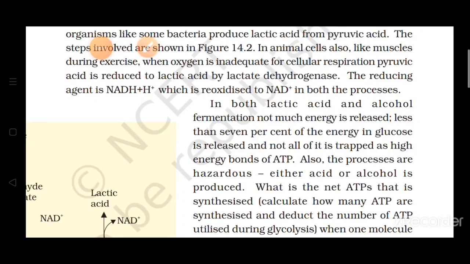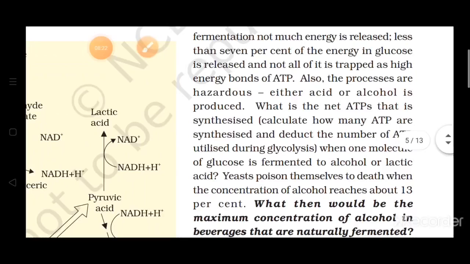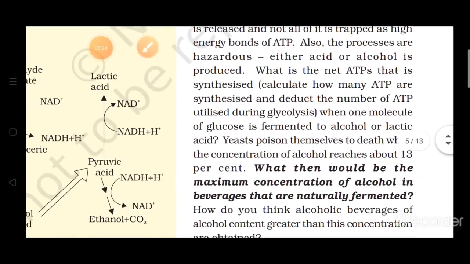So both the processes, the production of acid or alcohol, are hazardous. Why are they called hazardous? Because very little ATP is produced. When one molecule of glucose is fermented to produce alcohol or lactic acid, only 2 ATPs are produced.